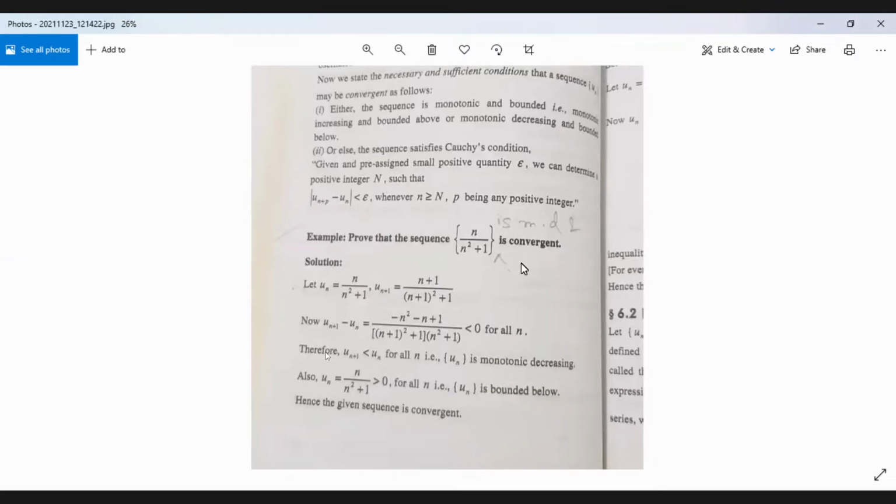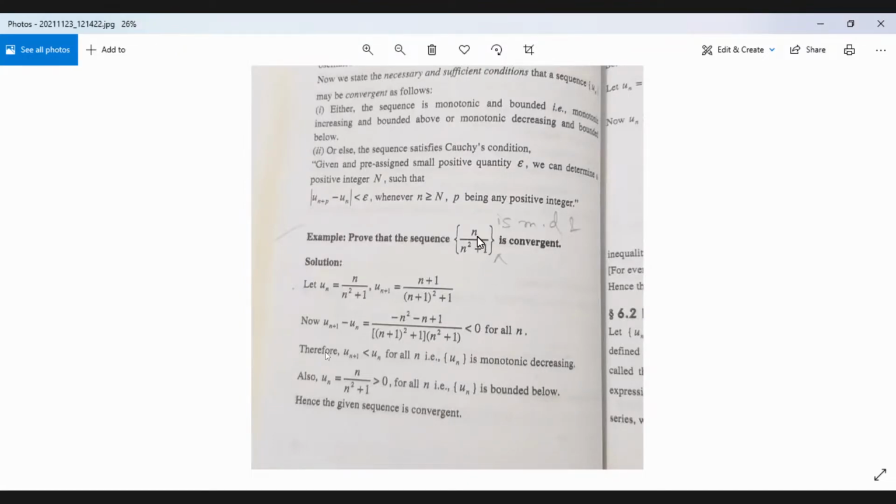Now we have to show that the sequence is convergent also. Convergent means we have to find out the limiting value as n tends to infinity. So un is n by n square plus 1. As I said a little while ago, if a sequence is monotonically decreasing and bounded below, then it will be convergent. And if a sequence is monotonically increasing and bounded above, then also it will be convergent. So here the sequence is monotonically decreasing.